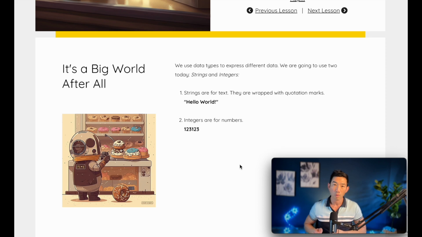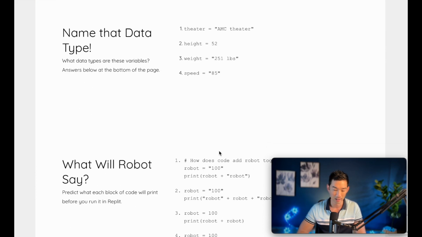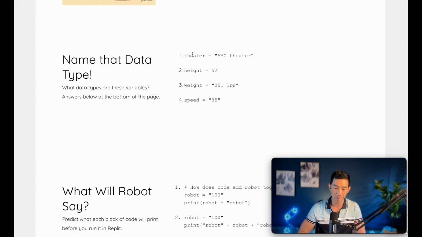So up to today, we've been working with strings. And strings are basically text used for representing words, messages, that type of stuff. They're usually wrapped around with quotation marks. But right now, we are going to learn our second data type, and that's the integer. That's used for numbers. So I got a little quick quiz for you.